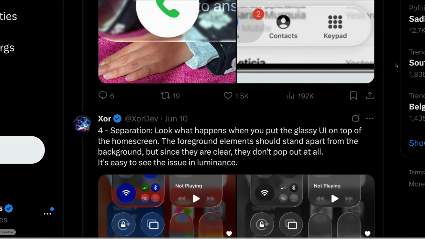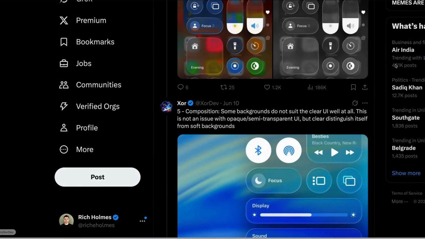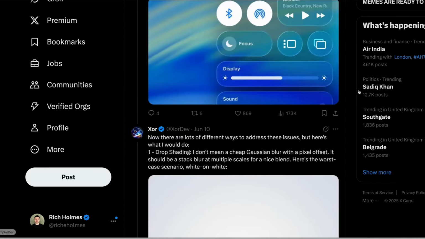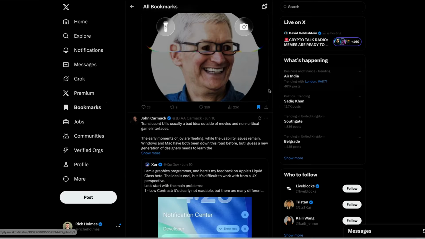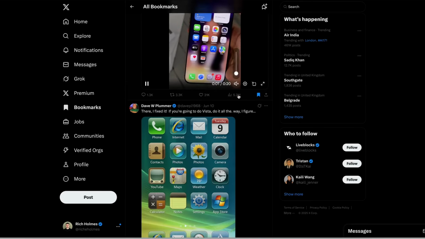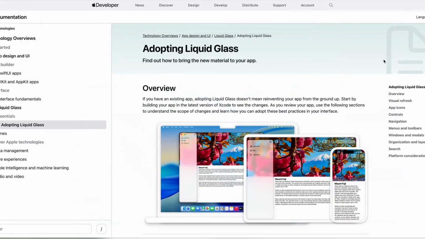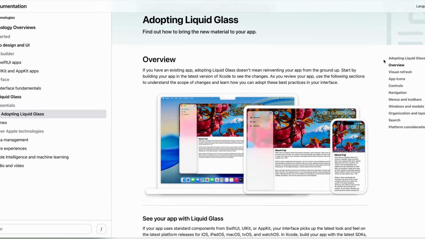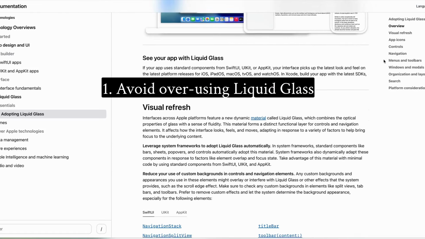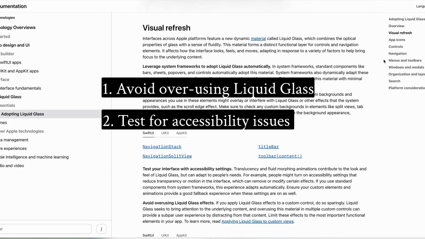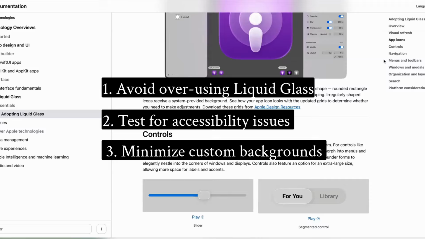Now, the reaction to liquid glass has been mixed to say the least, but given just how impactful Apple's design choices are on the rest of the community, it's likely that we'll see many iPhone apps adopt this new style. So if you're curious about what a liquid glassified version of your product might look like, then Apple's design guidelines are definitely worth a read. Some of the most important guidelines include the instructions to avoid overusing liquid glass and to only use it in moderation, to test with accessibility settings, and to minimize custom backgrounds to prevent interference with liquid glass's translucency effects.